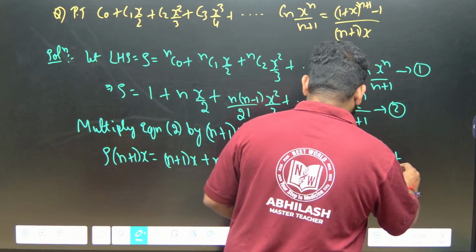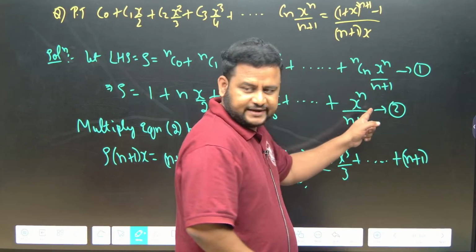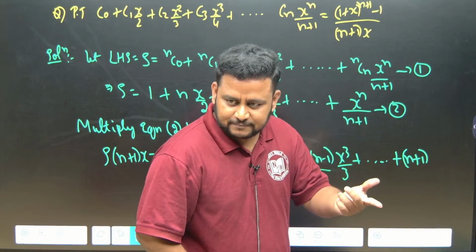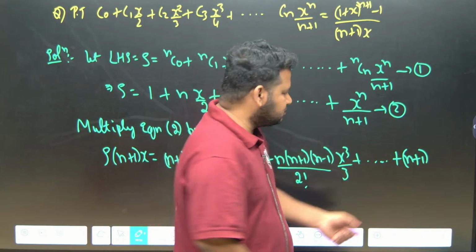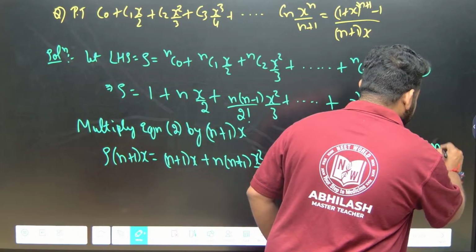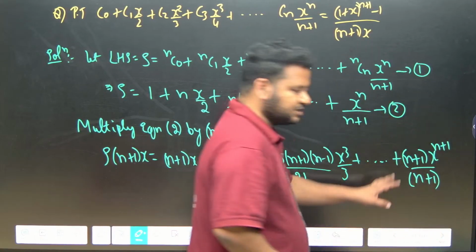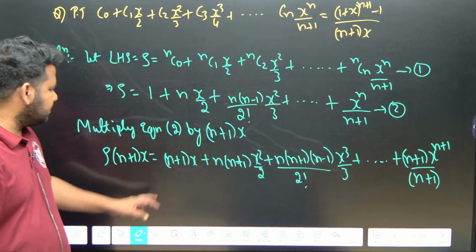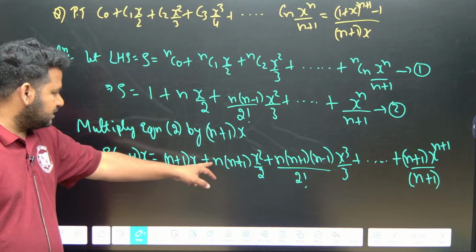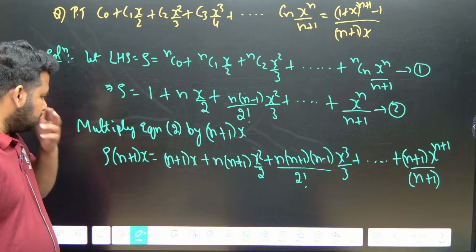Up till here, n plus 1, and x power n into x will become x power n plus 1, since a power m into a power n is a power m plus n. So this will become x power n plus 1 divided by n plus 1. Don't cancel this, you can cancel, but don't cancel, because we have to prove something. Keep it as it is. Now n plus 1 x is there, n into n plus 1 x square by 2, like this we have.